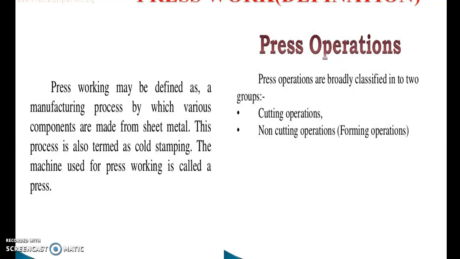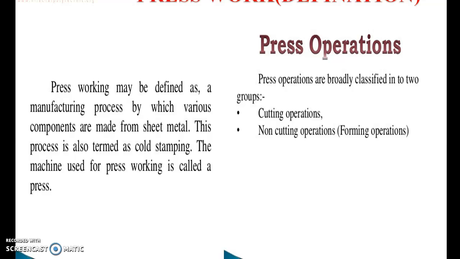Let's discuss the definition of die. A die is that part of the press tool which has an opening or a cavity to receive the punch. The fitment area of the die: it is clamped on the bolster plate fitted on the table of the press and remains stationary. Generally, it is fitted as the lower member.